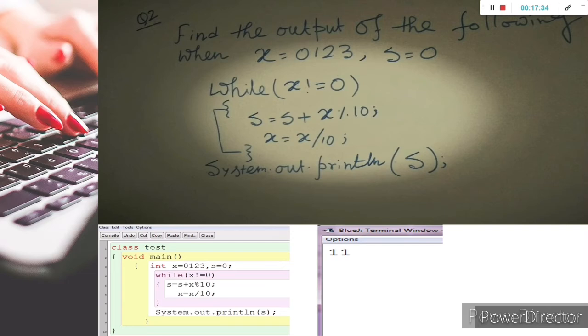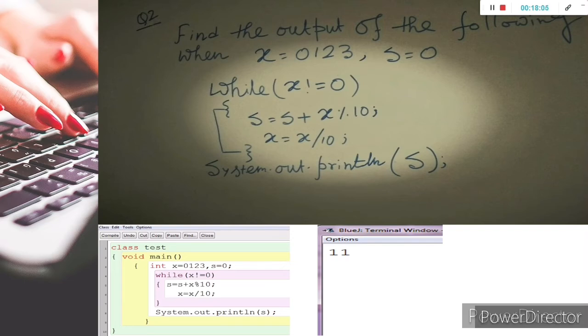As you know, we are using 4 different types of numbers: decimal number; binary number, having 2 digits, 0 and 1 only; octal number, having digits 0 to 7; and hexadecimal number, 0 to 9 and A to F. These are the digits of the 4 different number systems we are using. So why do we get 11 there?